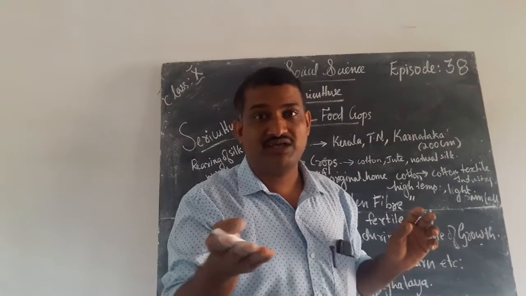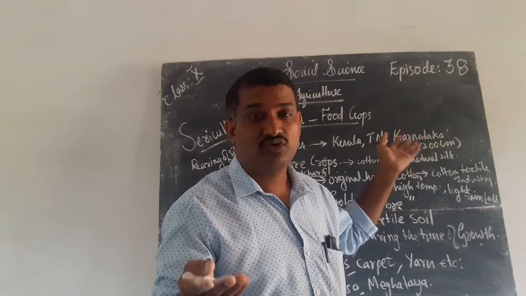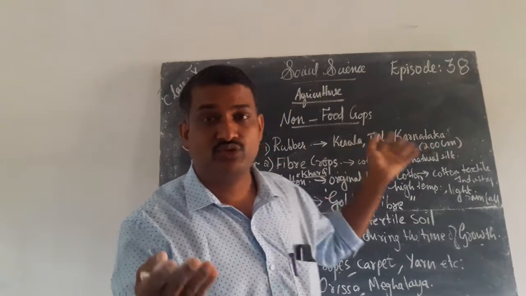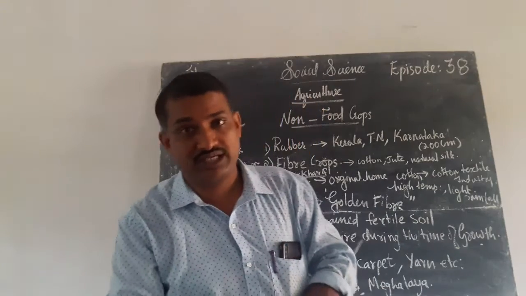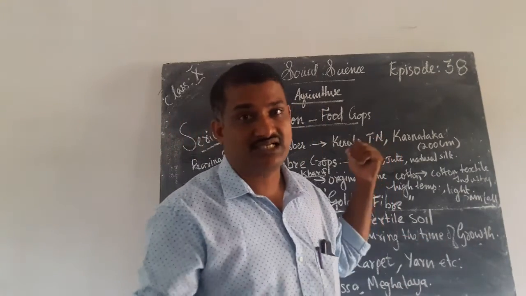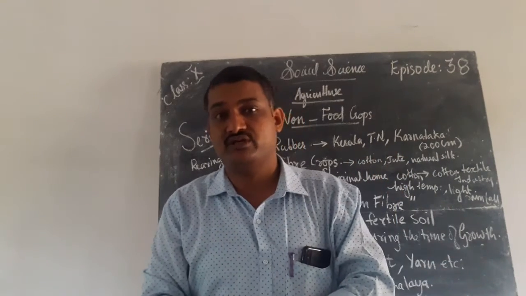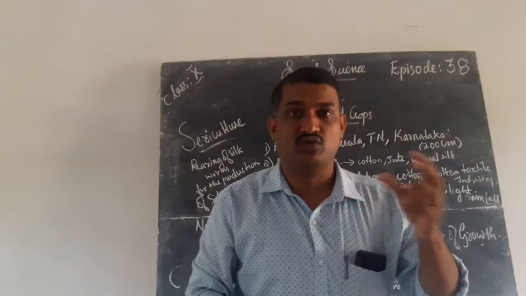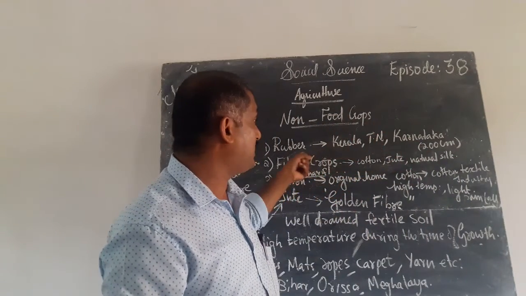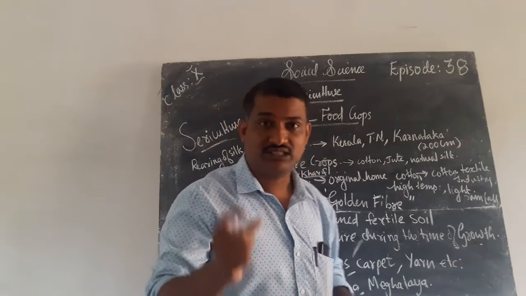It's suitable in Kerala, then Tamil Nadu and Karnataka. It's suitable for rubber cultivation. Why? Because we have adequate quantities of rain. Especially Kerala people, they are mainly engaged in which agriculture? Rubber. They mainly focus on rubber because we get adequate rainfall. So we are mainly focused on commercial crops or non-food crops like rubber. Kerala, Tamil Nadu, Karnataka cultivate this rubber.